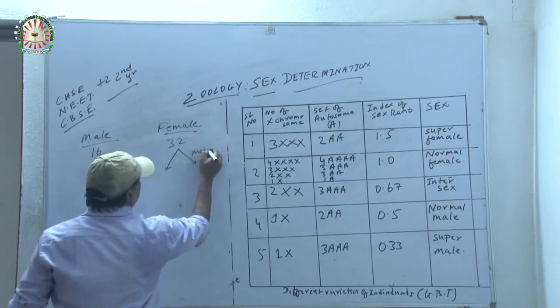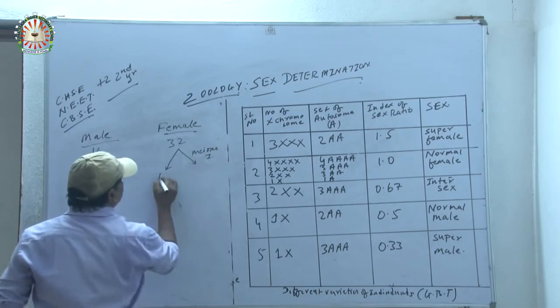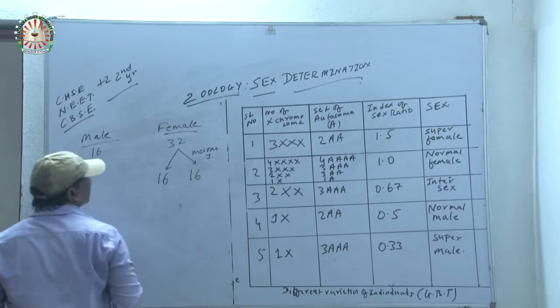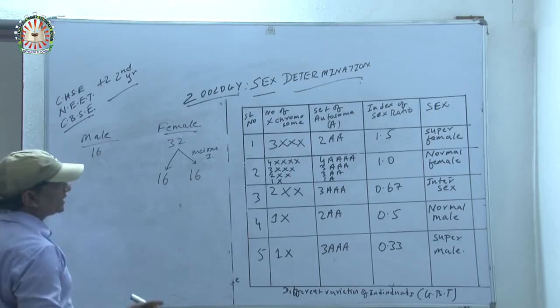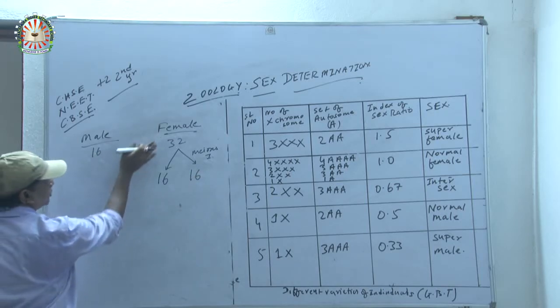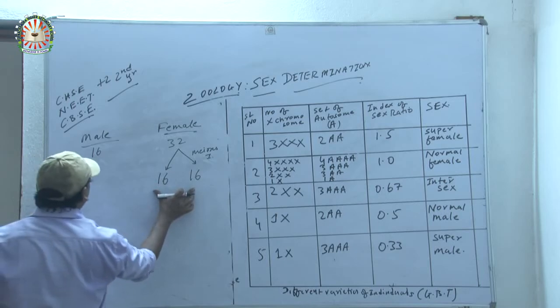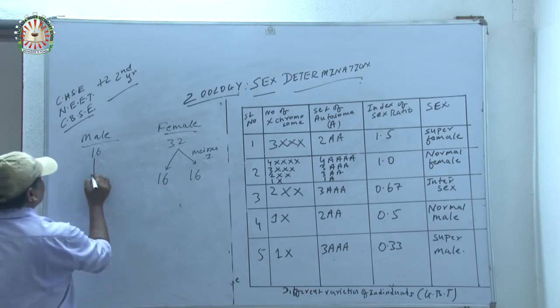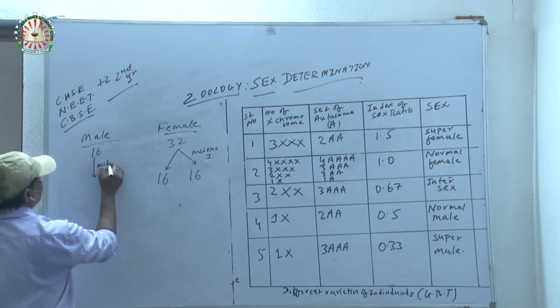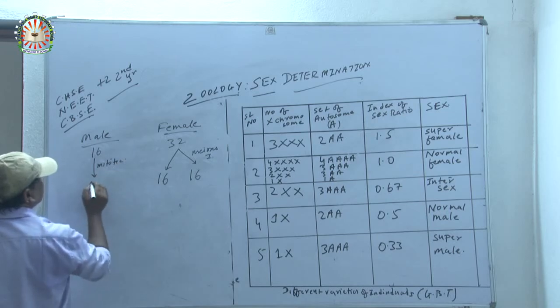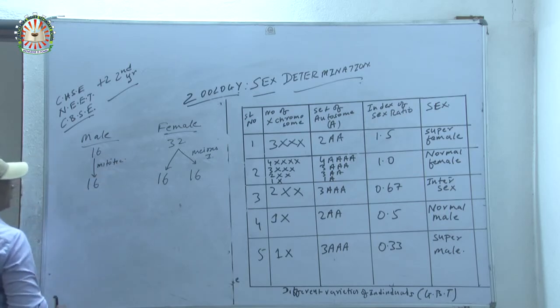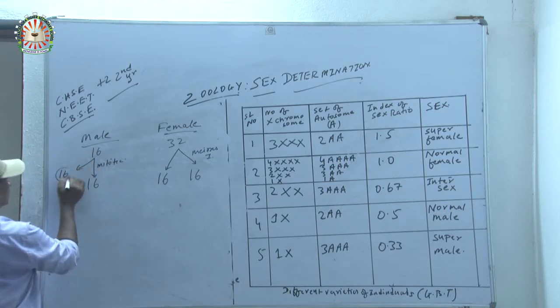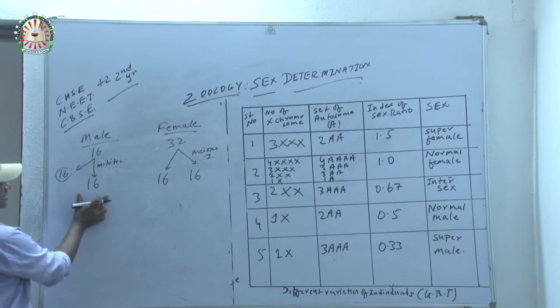Meiotic divisions. Meiosis, 16 and 16. As we know, meiosis is a reductional division. It forms from 32 to 16 and 16. Okay? And here the male will divide by mitotic division, and 16 chromosomes will be formed. Clear?